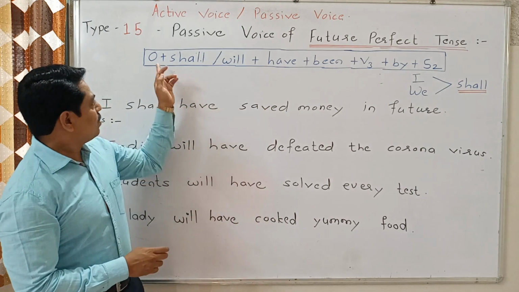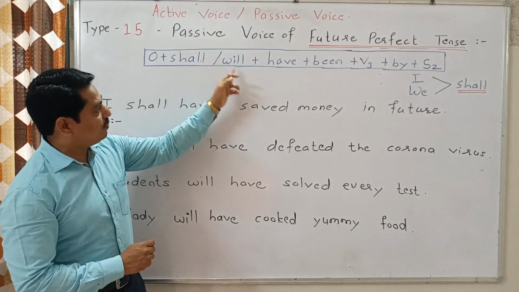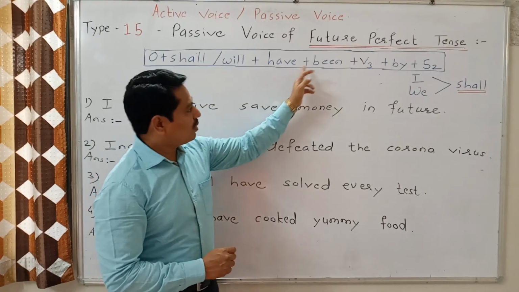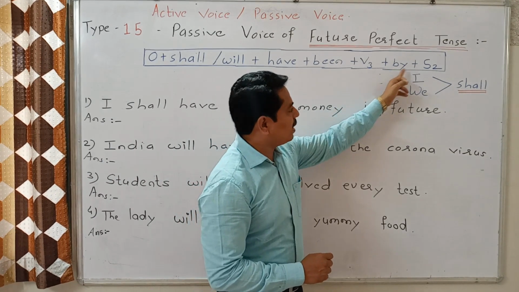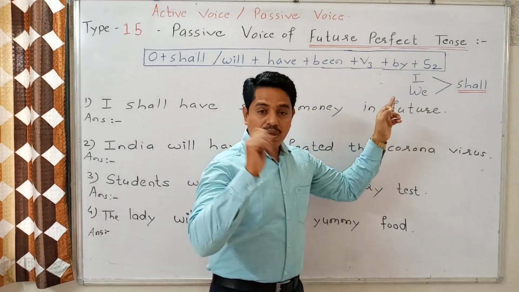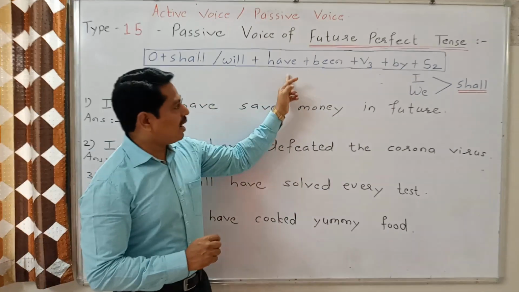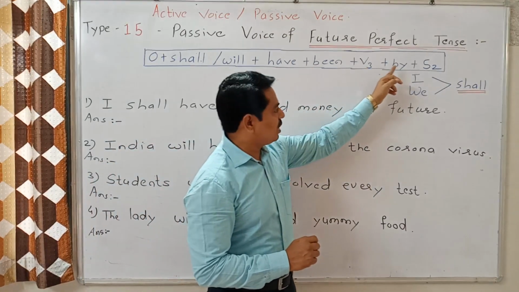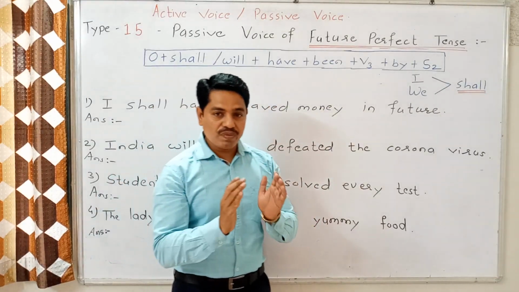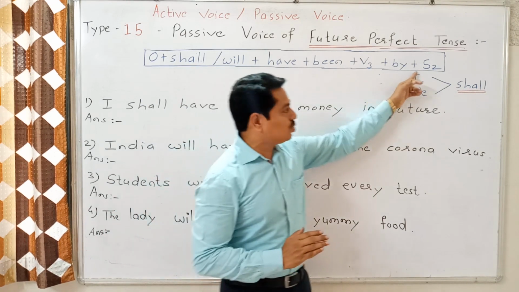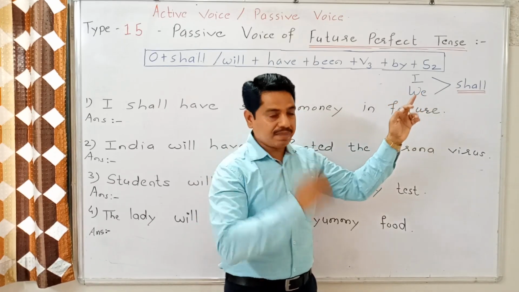Very easy. First, we take object, then shall or will, plus have, plus been, plus V3, plus by and S2. I repeat it. Object, shall, will, have, been, V3, by and S2. In passive voice, we always have to use V3 and S2. It means the accusative or objective case of the subject.